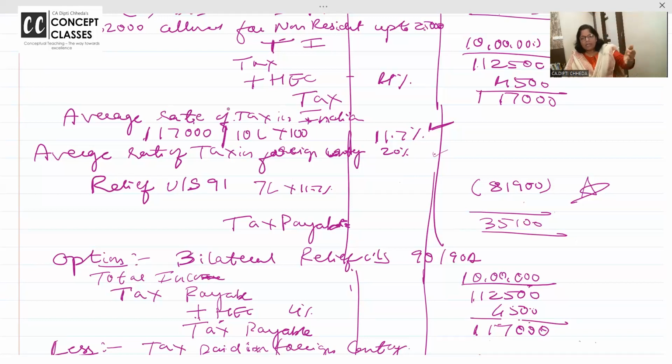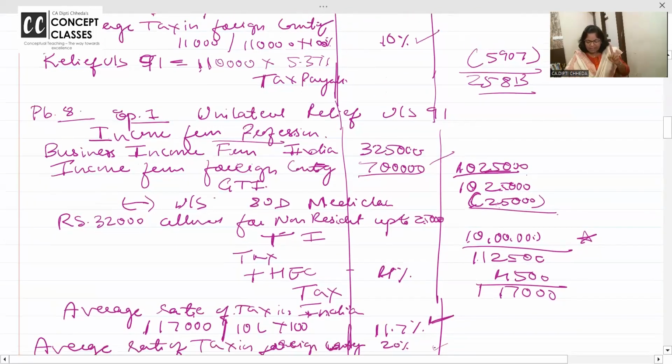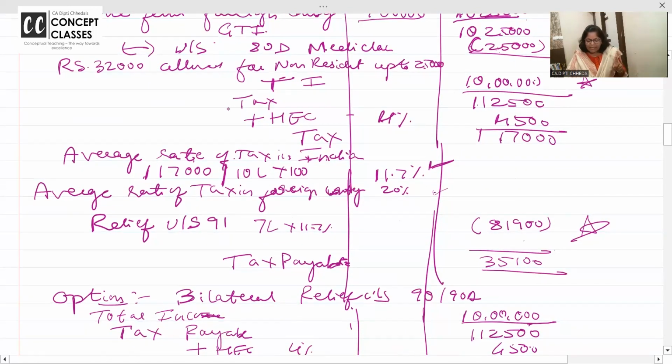We have earned income in the other country and tax we have paid in the other country, but we are resident of this country. Then relief is equal to the average rate of tax in India or the average rate of tax in the foreign country, which you have paid at 20%, whichever is lower. So this time, how much is the income in the foreign country? 7 lakh. On 7 lakh, 11.7%, whichever is lower, we are giving the relief and tax payable is 3,500.